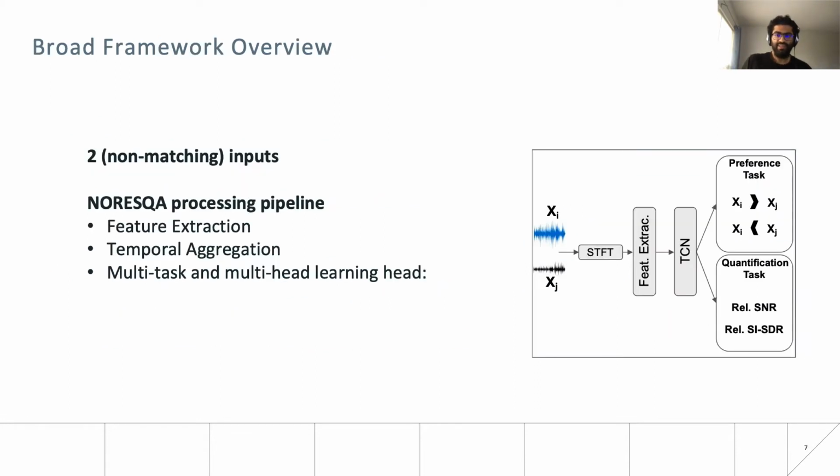The framework relies on two non-matched recordings as inputs, which are shown as x_i and x_j in the given figure. It is passed through a stack of convolutional layers that learns the feature representations and temporal aggregation. To train the network, we follow a multitask and a multi-objective learning setting. So let's have a look at it in some more detail in the coming few slides.